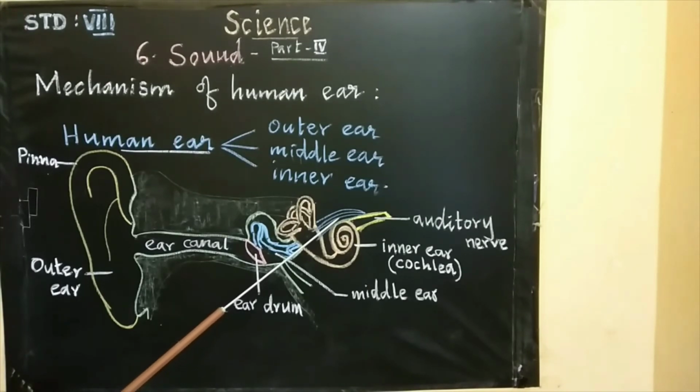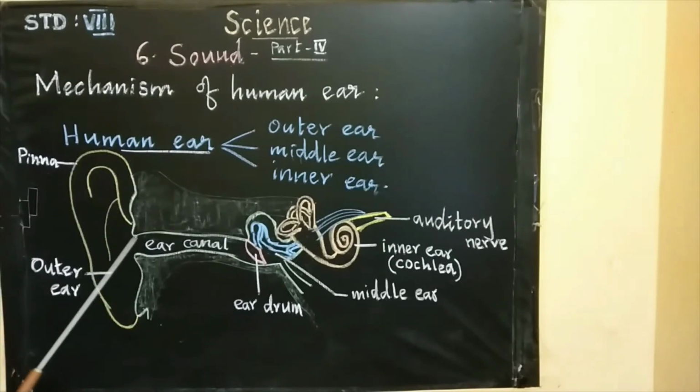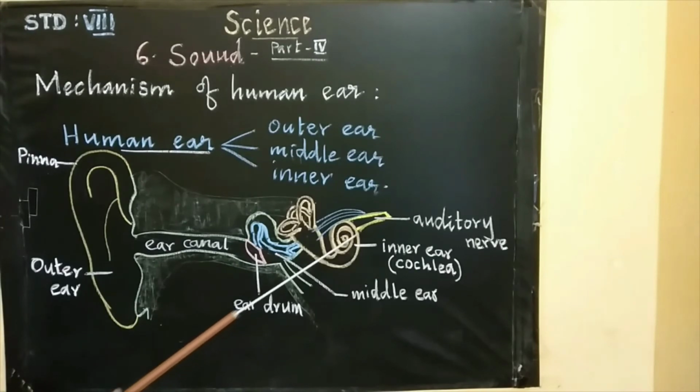As a result, the sound waves which travelled from the environment into the inner ear are received in the form of signals by the brain with the help of the auditory nerve, and the sound is heard by human beings. In this way, the human ear functions very wonderfully. As a result, we can hear the sound.